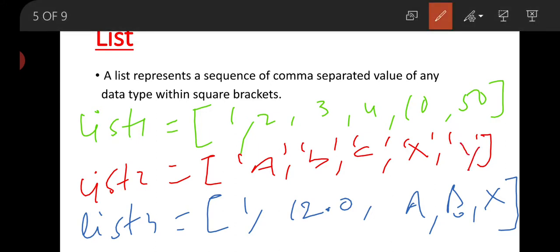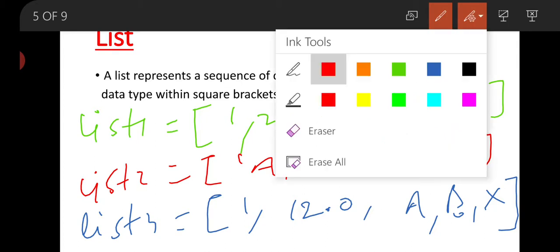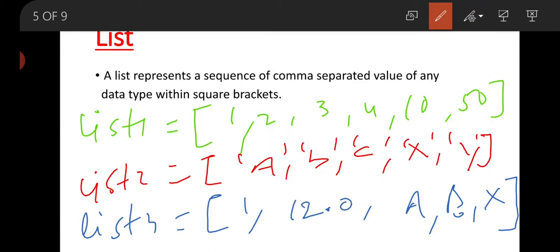So now this is valid. Same here. Similarly, numbers are not written in single or double quotes. No need to quote the number format. But in case of your string format or character format you have to enclose it with single or double quotes. Now this is the list. You can assign any value of any data type in the list.